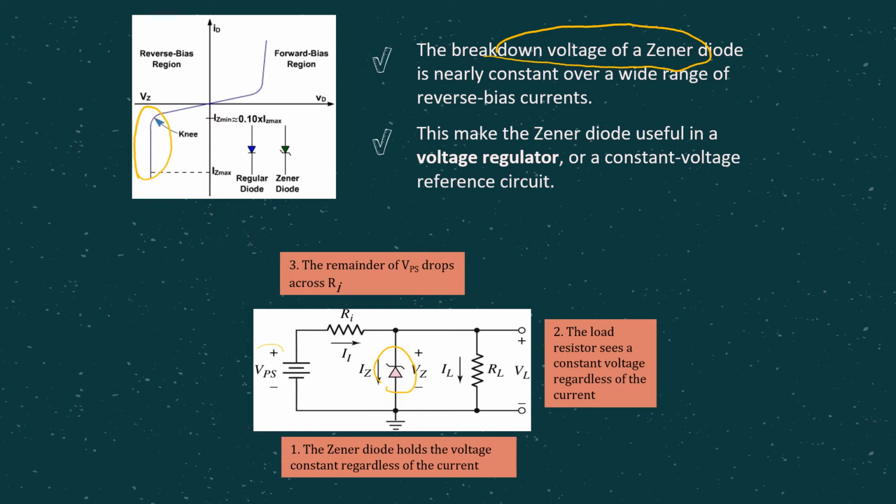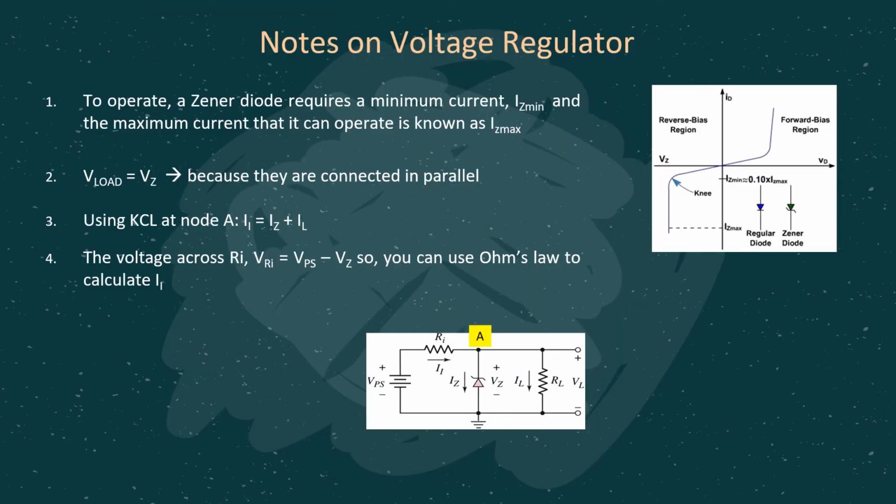So although VPS value might be changing and current also might be changing, as long as we have this Zener diode connected here, the voltage across the diode will always be equal to the Zener voltage, and as a result, the voltage across the load resistor will also be the same constant voltage, similar to the Zener voltage. There are a few things that we need to consider related to the voltage regulator. The first one is, since we are making use of a Zener diode, we need to consider the minimum current IZ min as well as the maximum current IZ max in the Zener diode.